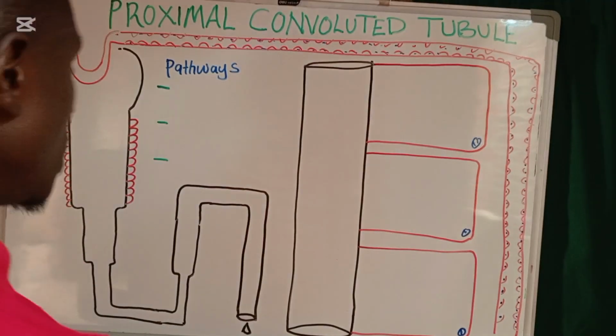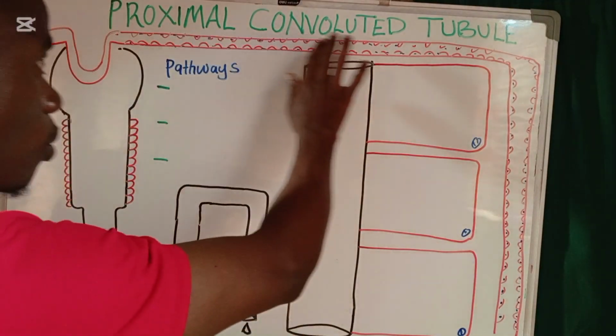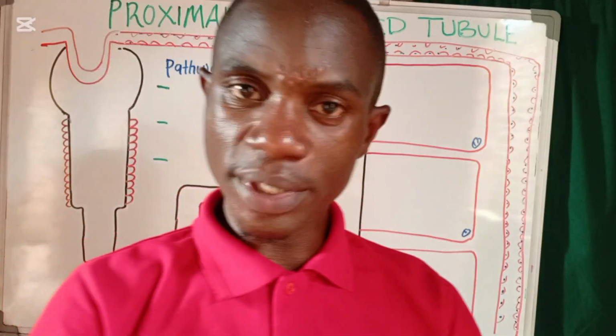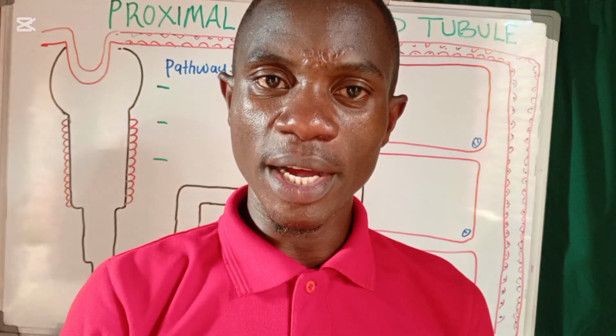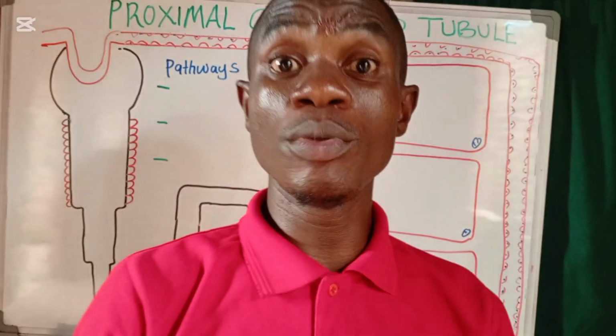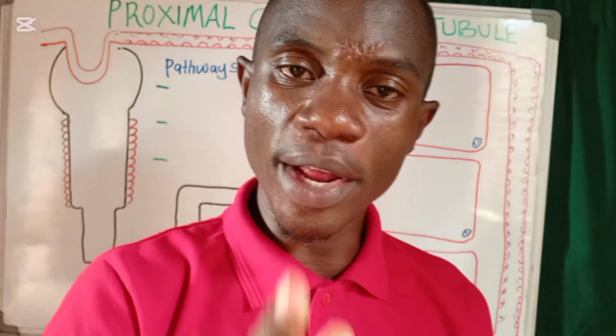Now, where is the proximal convoluted tubule located? The kidney has what we call the renal cortex and then the renal medulla. All the proximal convoluted tubules are located in the renal cortex.